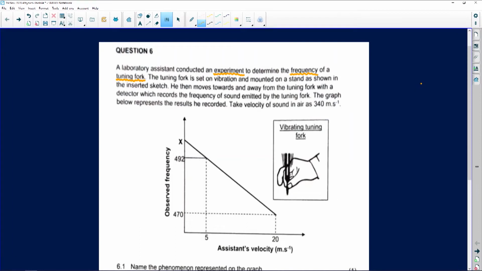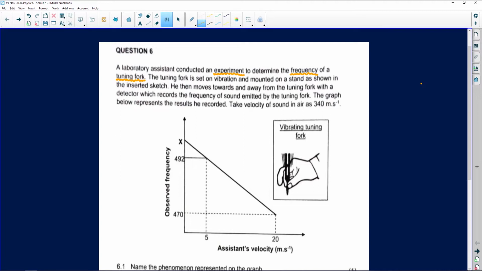So what happens is they use a tuning fork to put the strings back into order, and then you have that nice G, F, or A note. A tuning fork is used to fix the frequency within musical instruments and make it sound right. Already we are talking about frequency, Doppler effect, strings, wavelengths, and so forth. So that's what a tuning fork does. The tuning fork is set on a vibration and is mounted on a stand as shown in the inserted sketch. So here's my tuning fork.